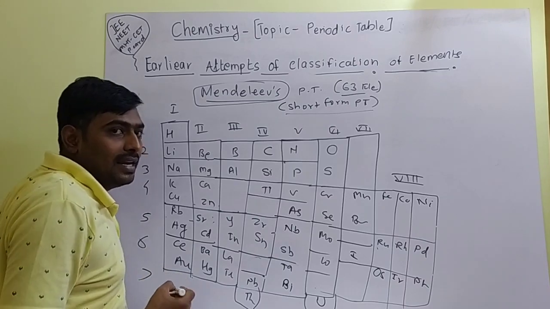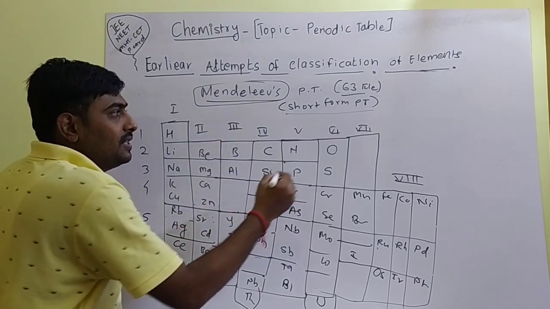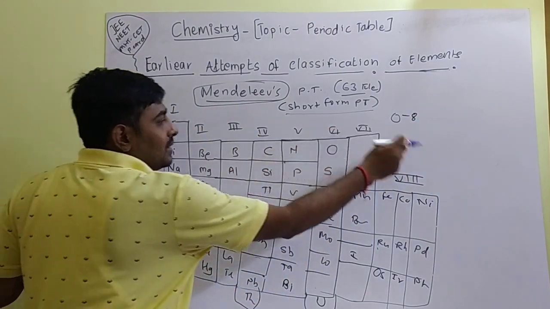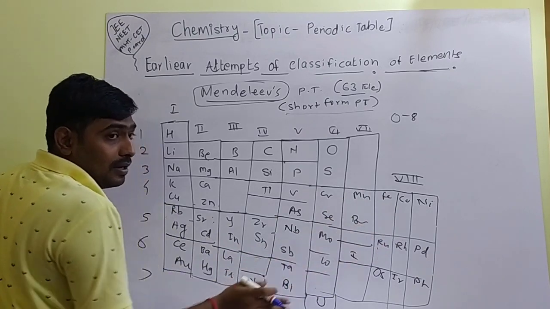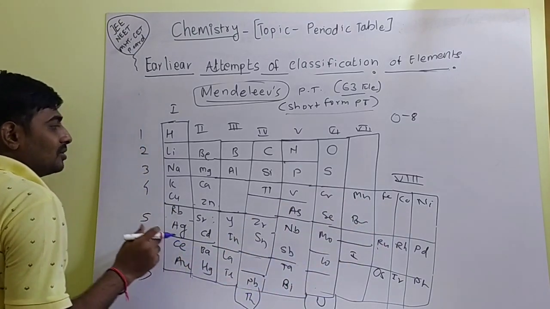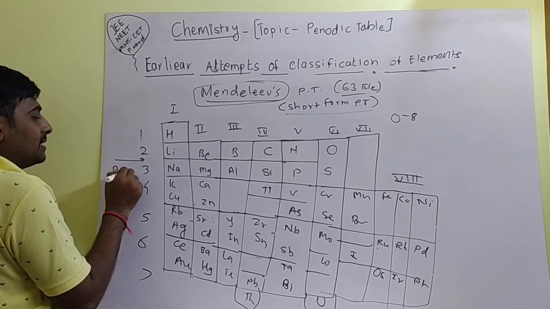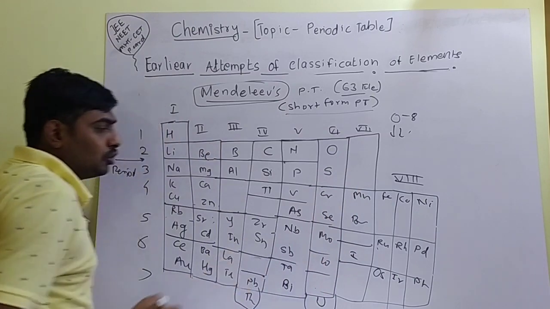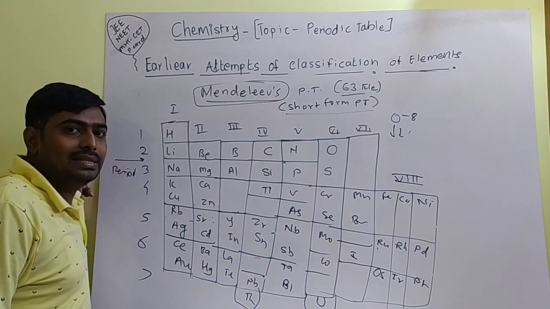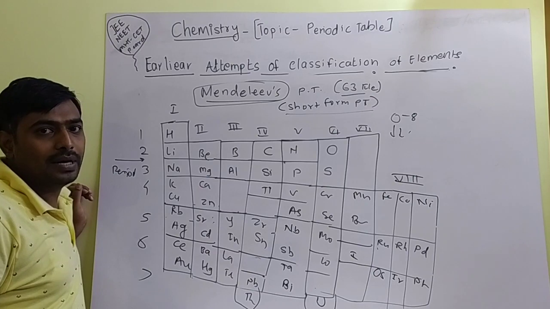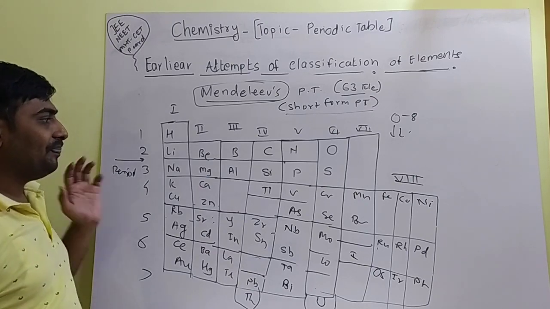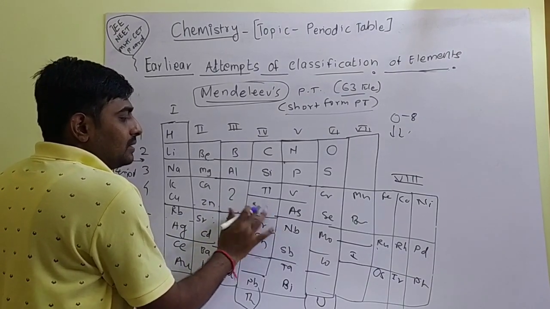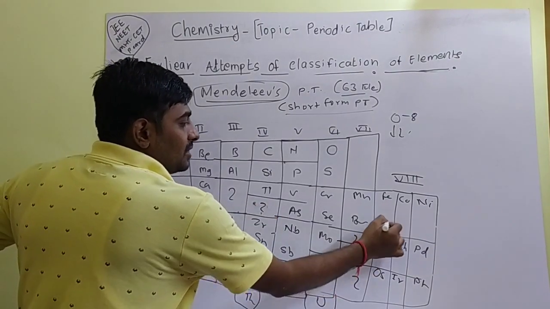He arranged the elements into groups and periods, with groups from 0 to 8: first, second, third, fourth, fifth, sixth, seventh, and this is the 8th group. A group is made of 3 vertical columns. Horizontal rows he called periods, and vertical columns he called groups. According to this periodic table he arranged the elements by their physical and chemical properties along with their atomic masses. He also kept some blank spaces for the elements which were not yet discovered.